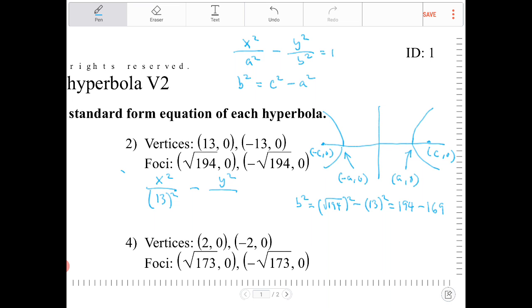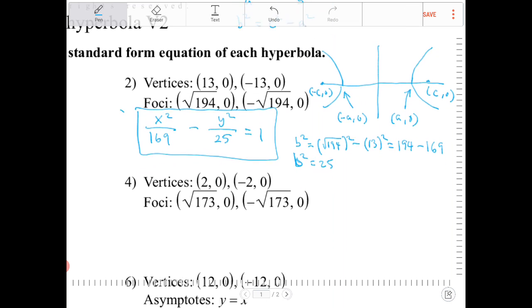If I subtract 194 by 169, what is that? I can't do mental math, that's my Achilles heel. So 194 minus 169, that is 25. Yes, it is 25. So b squared is equal to 25, or you can think of it as 5 squared. Whichever way, it's all the same thing. So in other words, this is x squared over 169 minus y squared over 25, and it's equal to 1. This is the equation of the hyperbola being described by those conditions.